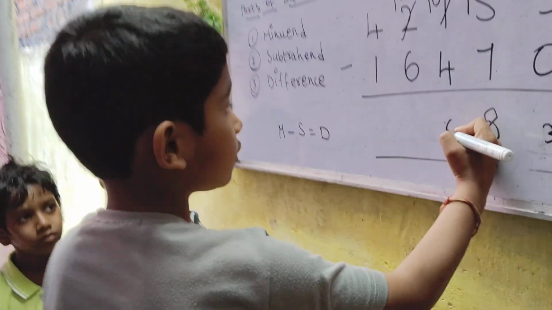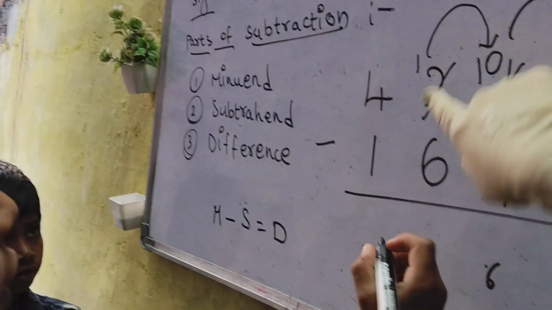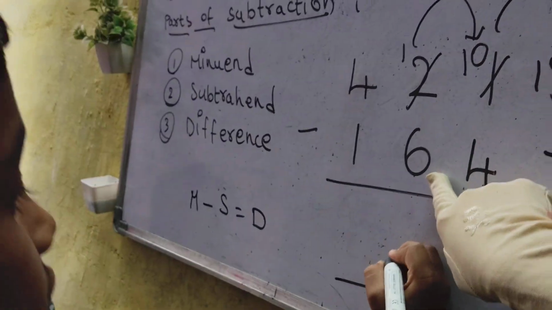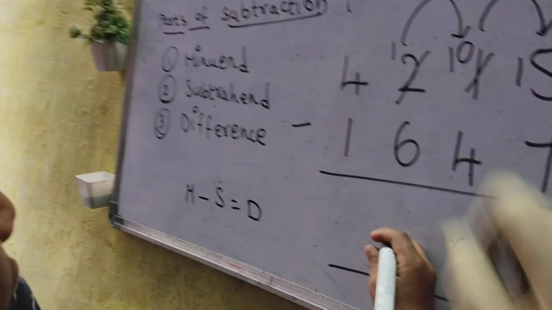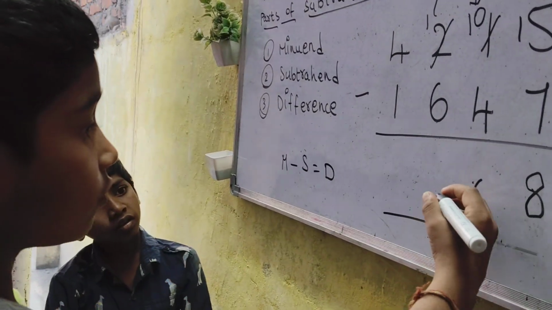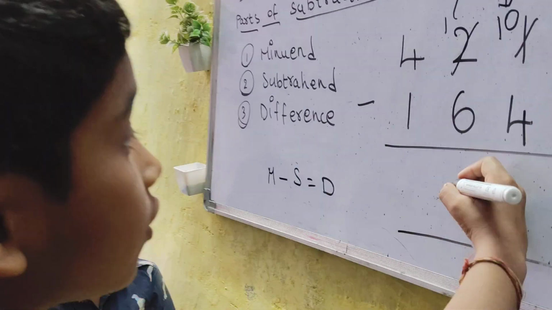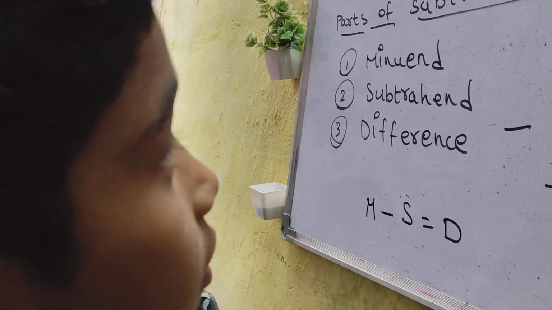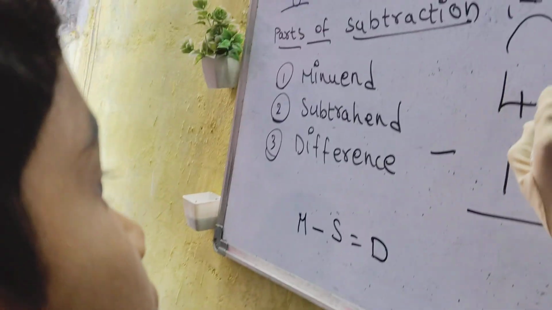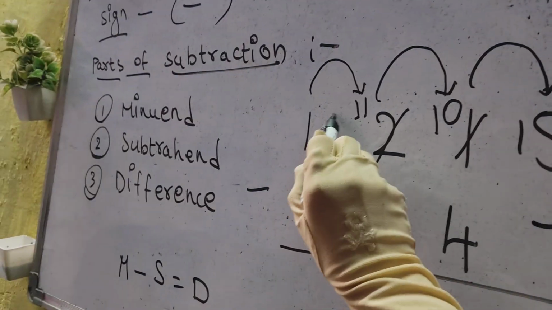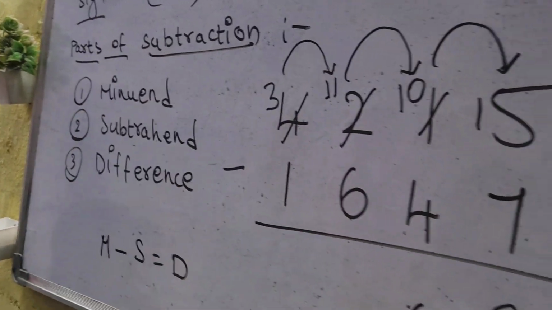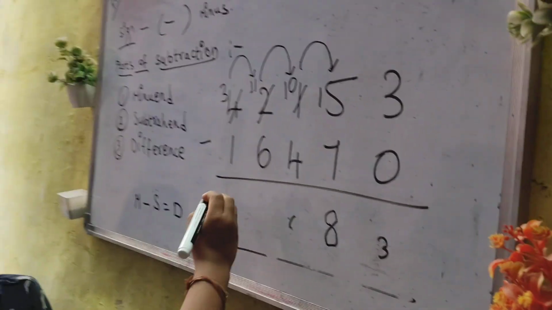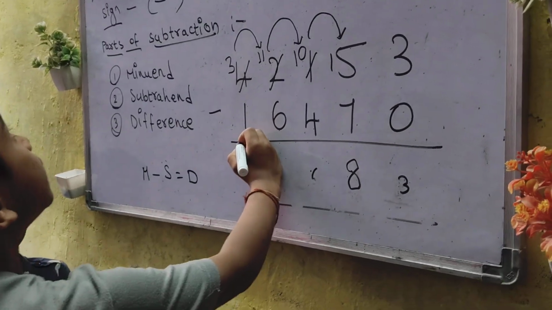6. Yes? Then now this is 1. Minuend is 1, subtrahend is 6. Can you subtract 6 from 1? No. Then what you will do? You need to borrow. Again, borrow from the neighbor. You need to borrow 1 from here. So this 1 will become 11. And this 4 will be 3. Now, 11 minus 6, how much?